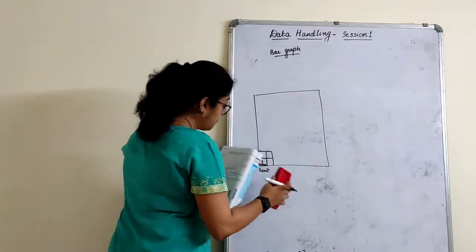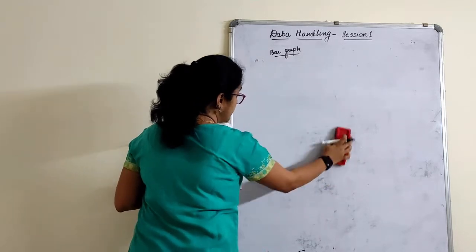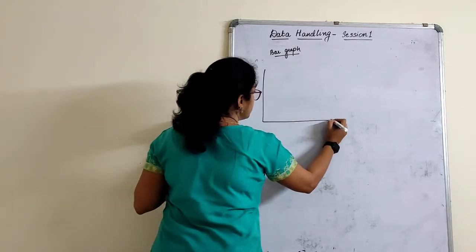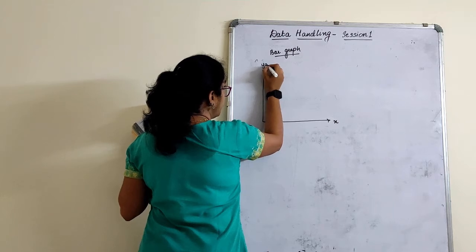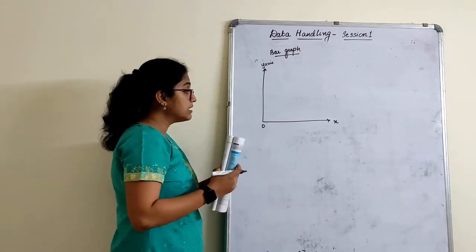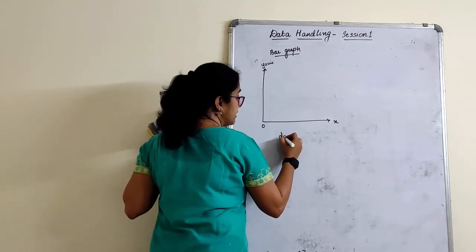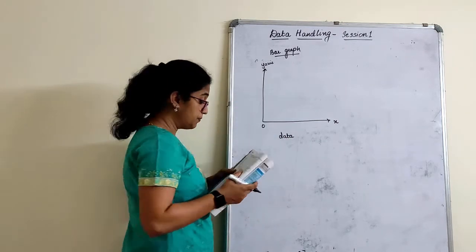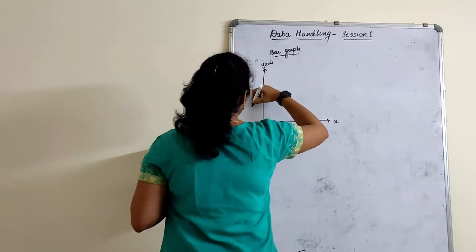So turn the page, there the given data is in the bar graph. So how is a bar graph represented? You always have an x-axis and a y-axis. So this is the x-axis and this is the y-axis, right? This is 0. What is represented in the x-axis always? In the x-axis, always the given data is represented, children. And in the y-axis, always what you can see is numbers.